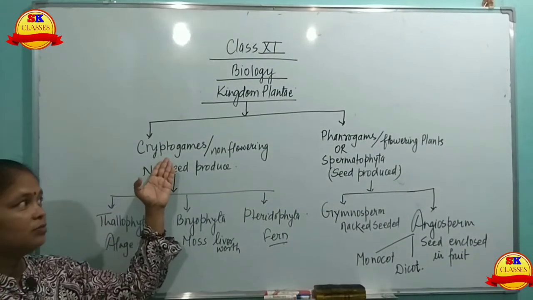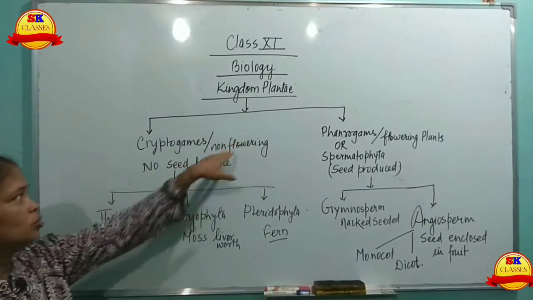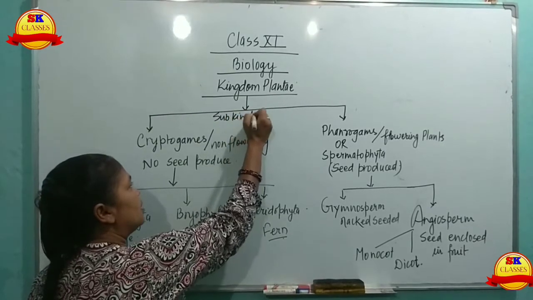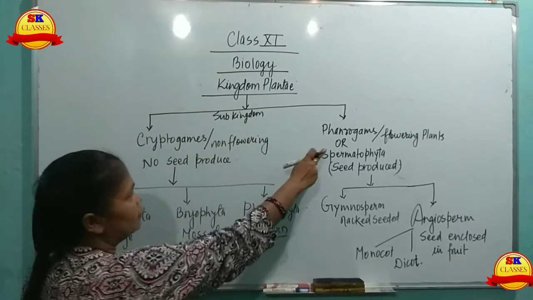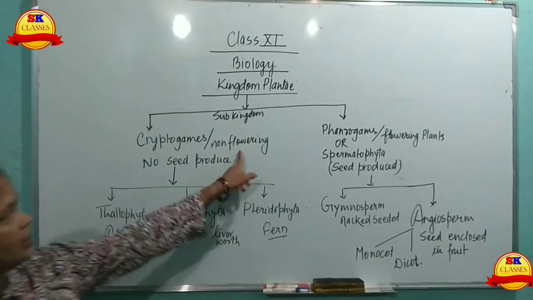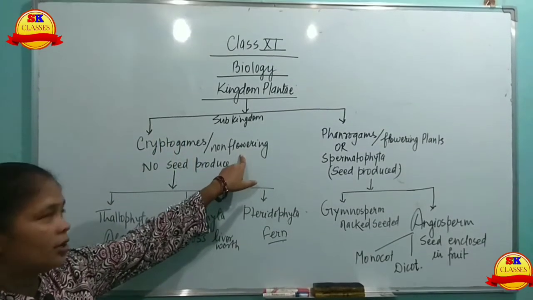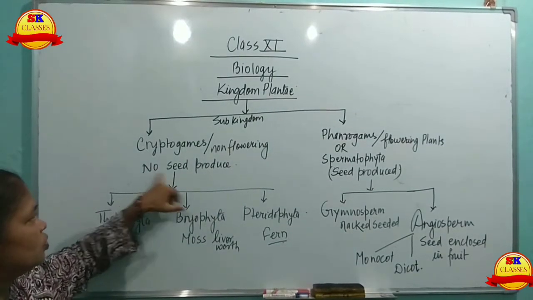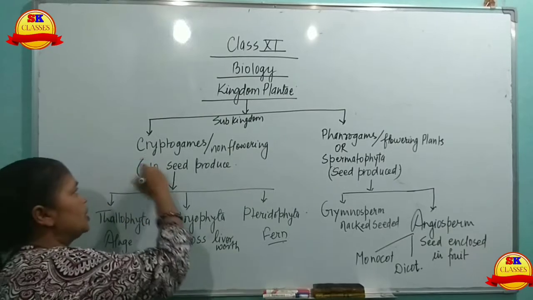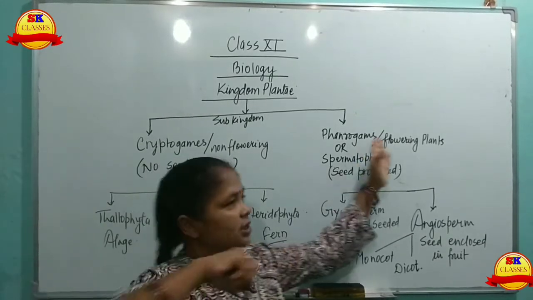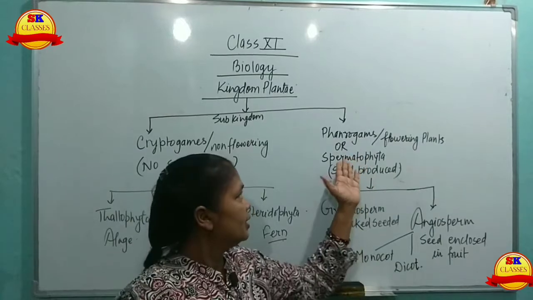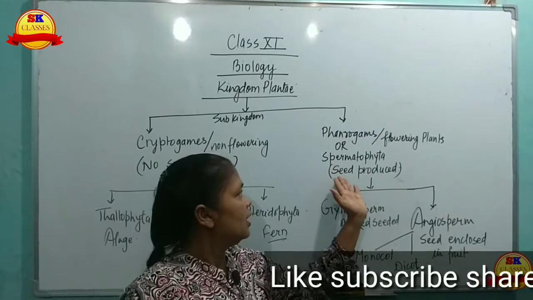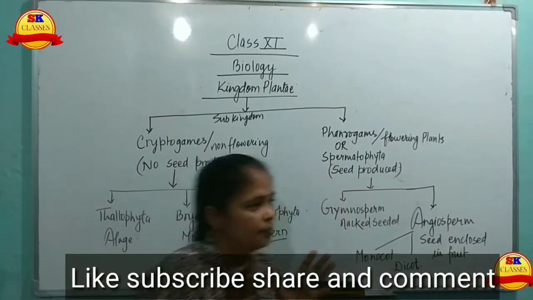Now, cryptogams. Kingdom Plantae is divided into two sub-kingdoms, that is cryptogams and phanerogams. Cryptogams, the non-flowering plants, are called cryptogams. They do not produce flowers, so seed formation does not take place, no seed is produced. Phanerogams are the flowering plants, also called spermatophyta, and they produce seeds.